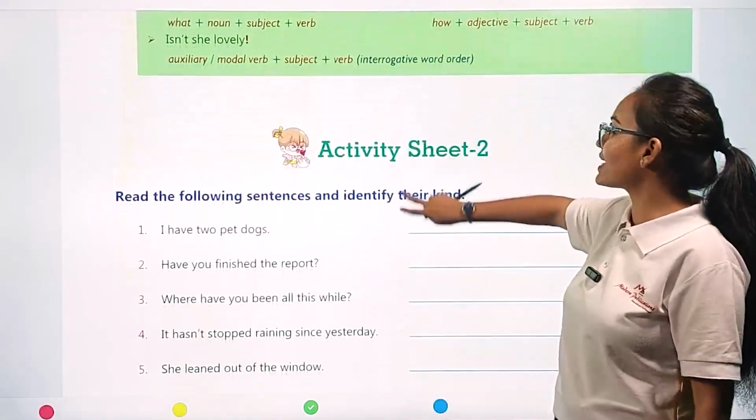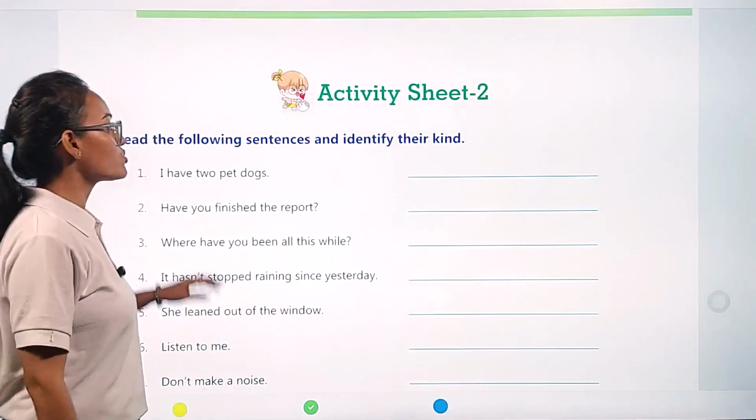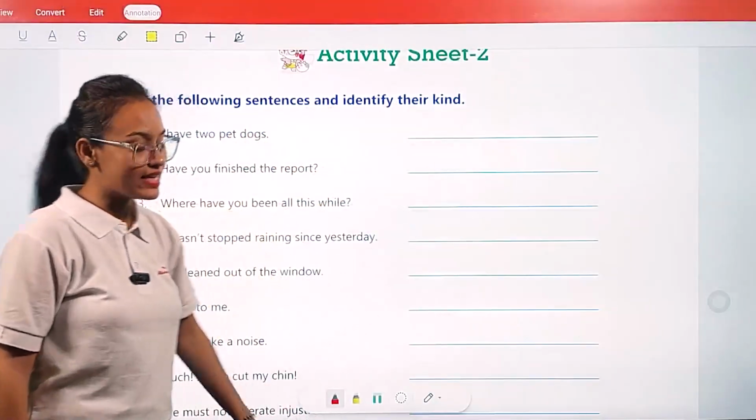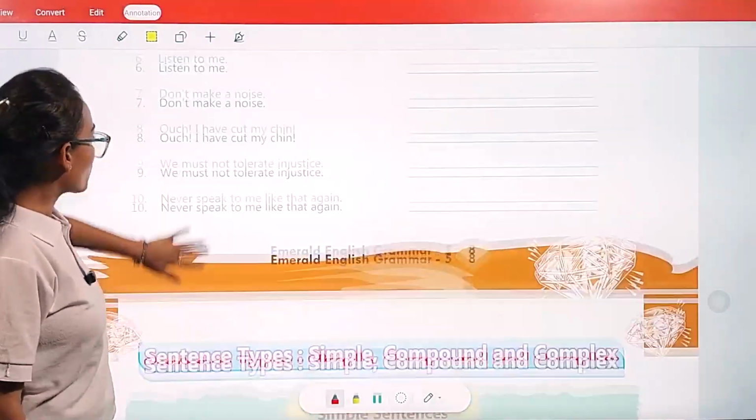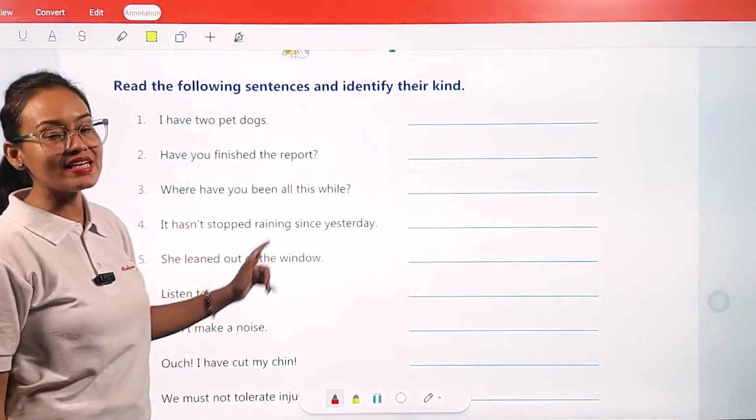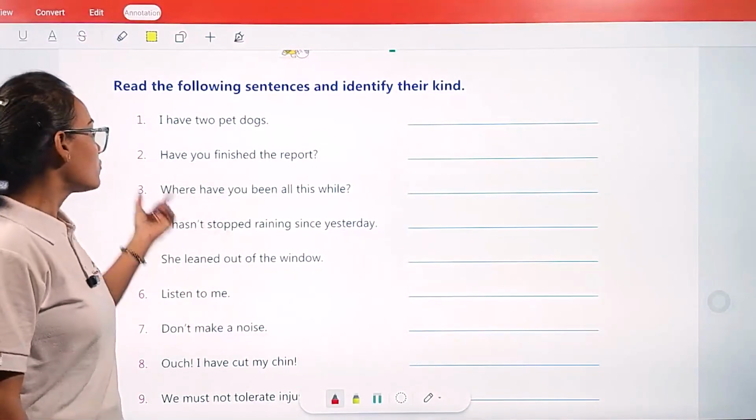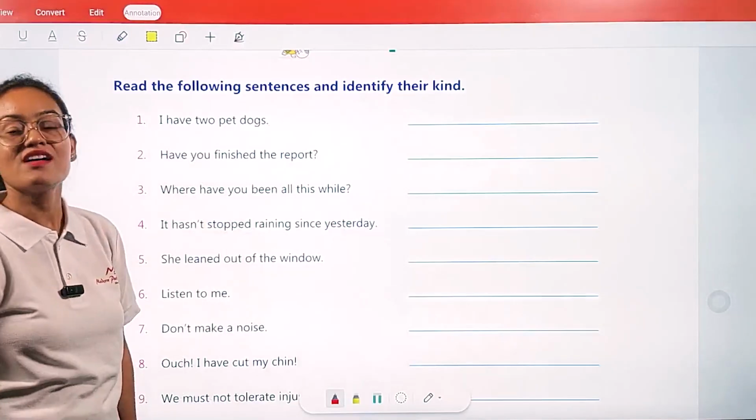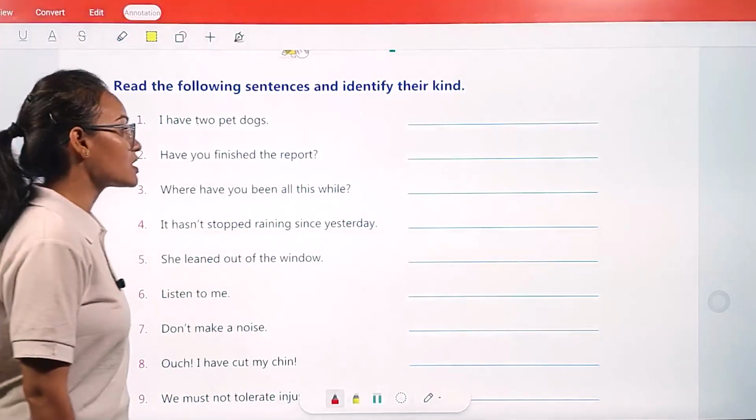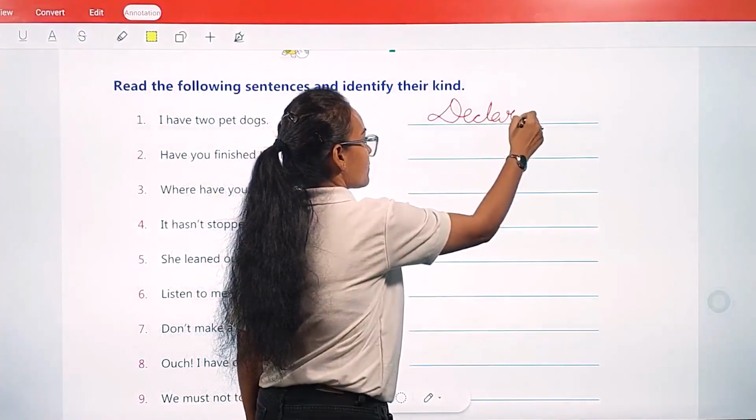Now come with me, let's complete activity sheet number 2, which is based on these sentences. Okay, so here, let's see what we are going to do. Read the following sentences and identify their kinds. Here, my dear student, some sentences are written. We are going to read them first of all, then identify under which kind of sentence category they fall. First one: I have 2 pet dogs. It is declaring something. It is declaring that I have 2 pet dogs. Then it will come under declarative. Okay, it will be your declarative.